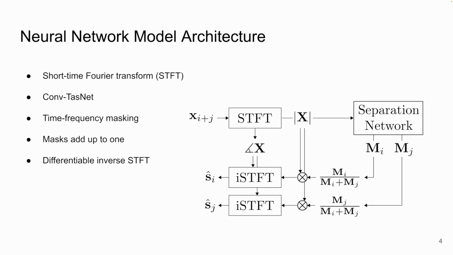Here is our neural network model architecture that we use in both the baseline methods and proposed methods. Xi plus j denotes the mixture of the ith and jth sources. This mixture signal is transformed into magnitude and phase spectrograms by an STFT operation. The magnitude spectrogram is fed into the separation network, which is a Conv-TasNet model, but a different model can also be used. The network produces time frequency masks that are ensured to add up to 1. Finally, a differentiable inverse STFT operation is used to arrive at the estimated source signals Si hat and Sj hat.